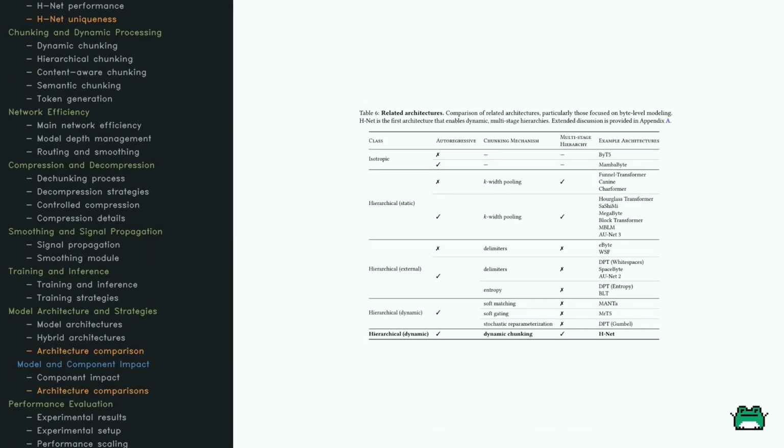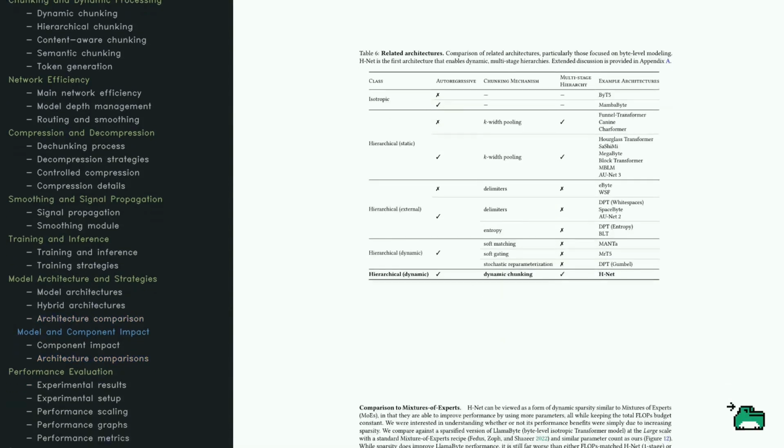Let's present a comparison of architectures, particularly those handling byte-level data. Table 6 categorizes models by autoregressive processing support, chunking mechanisms, and multi-stage hierarchies. HNET stands out for combining dynamic chunking with multi-stage hierarchies. This allows HNET to efficiently manage data, unlike models using static methods. These insights emphasize HNET's innovative approach in byte-level modeling, offering flexibility and enhanced data processing capabilities.